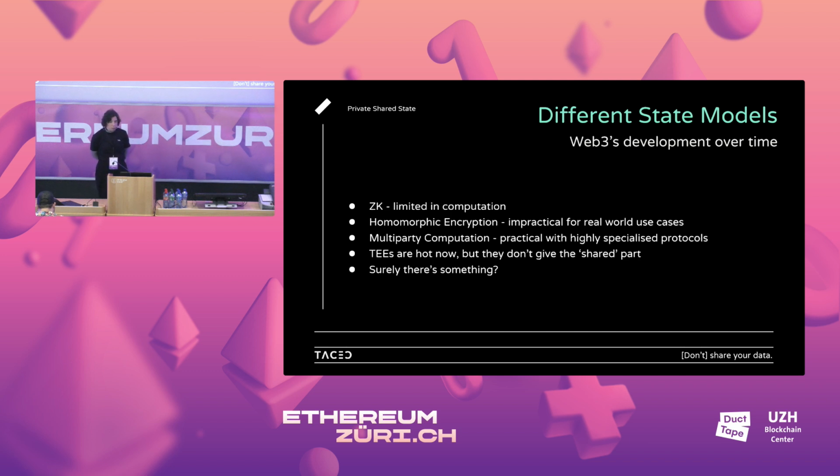Well, there's ZK, which is great. You can do a lot of stuff with ZK. You can make proofs, you can verify stuff, you can attest to things. But the problem with ZK is that you're just proving relations about things. You're not doing any functions on this stuff. If you have any data where you want to do some matching, or compute any sort of function on this private data, ZK is limited in its functionality. So it's not really possible to do a lot of computation with ZK. It's just for proving relations.